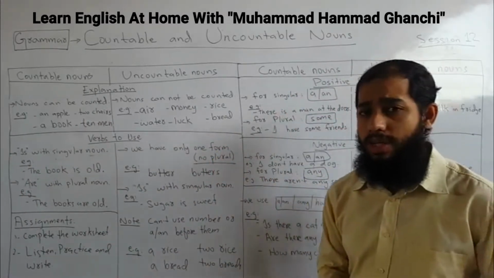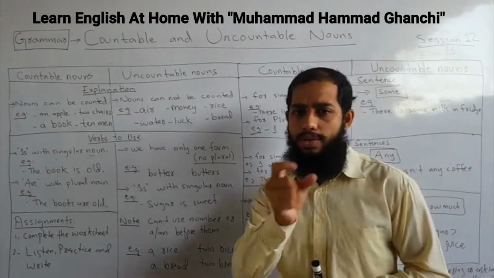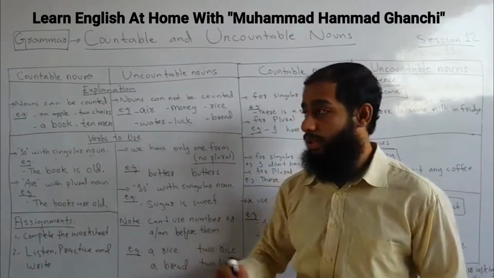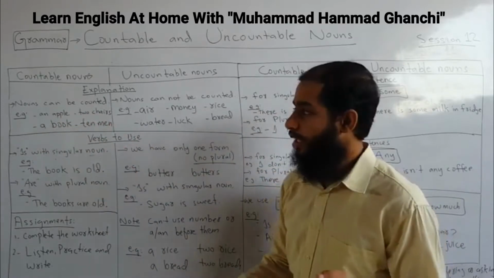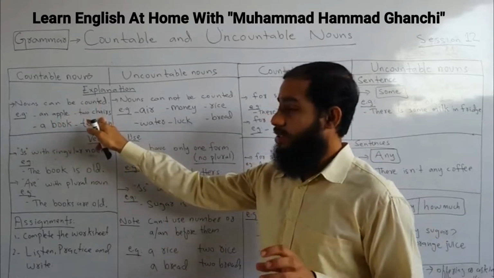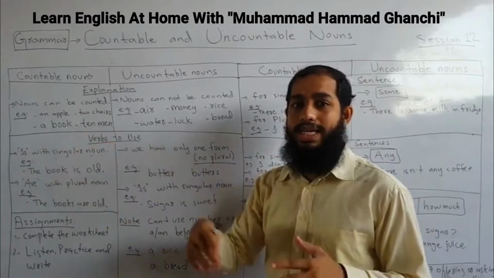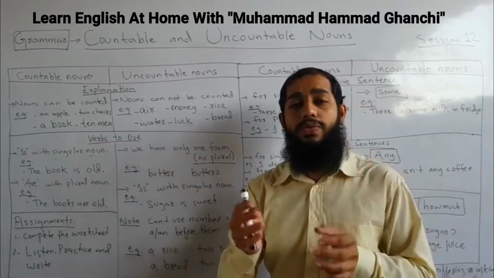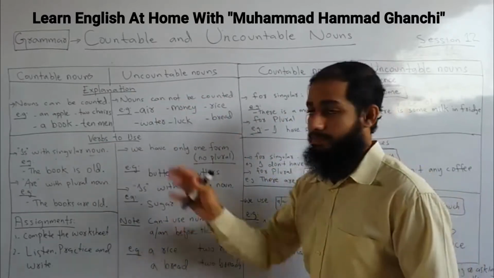Countable nouns. The word itself tells its meaning. Countable means those nouns which we can count. For example, an apple, we can count an apple. Two chairs, we can count. A book. Ten men. Two buildings, which we can count easily. One, two, three, four, five, and so on.